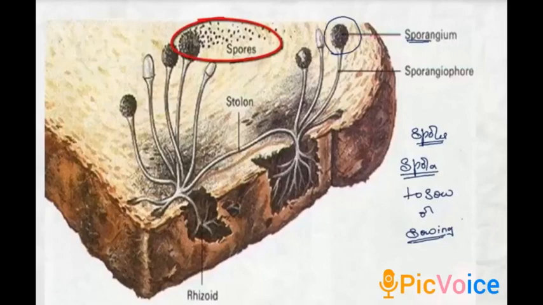These spores then fall on new food materials, and in presence of moisture, once again they germinate and grow into new structures. But if the food material is dry, then the spores cannot germinate into a new body. So in order to germinate, moisture is absolutely necessary. Thus we see how the fungal spores germinate and spoil various food items.